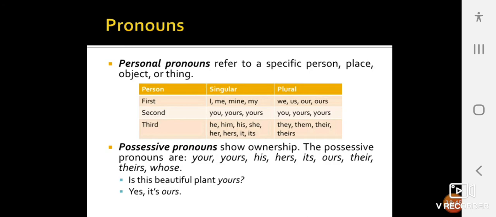Possessive pronouns show ownership. The possessive pronouns are your, yours, his, hers, its, ours, theirs, whose. Is this beautiful plant yours? Yes, it's ours.